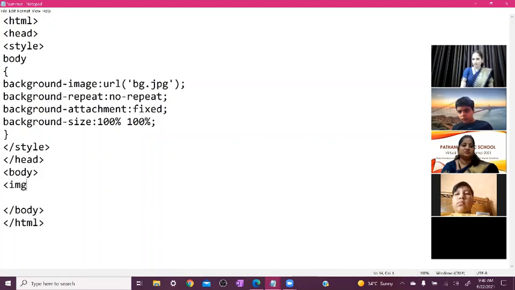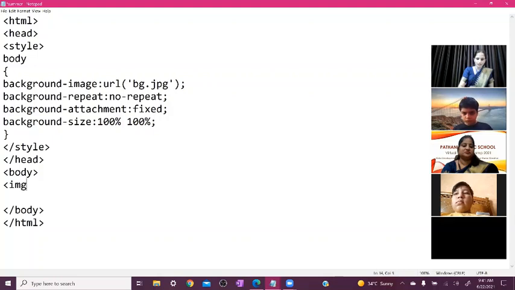IMG. Everyone learn this point. IMG is used to insert an image in your web document, in your web page, in your movie, animated movie. So all these things are the same.